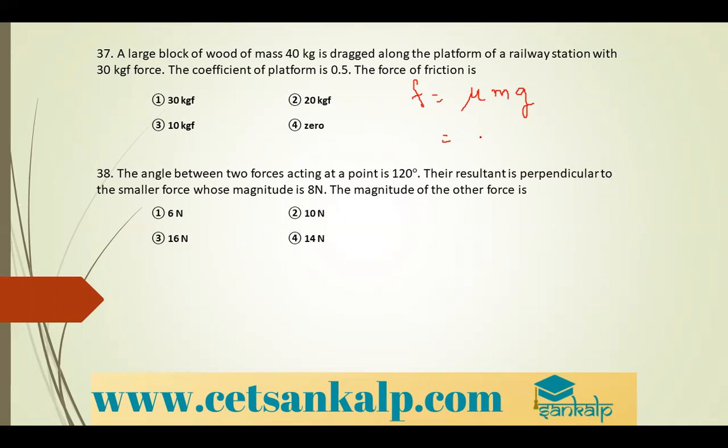Just substitute 0.5, that is 1/2, into mass 40 into 10. So 1 fives are 5, 5 twos are 10, 5 fours are 20. So it is 200. So 200 Newton. But 200 Newton is nothing but 20 kgf. So option 2.